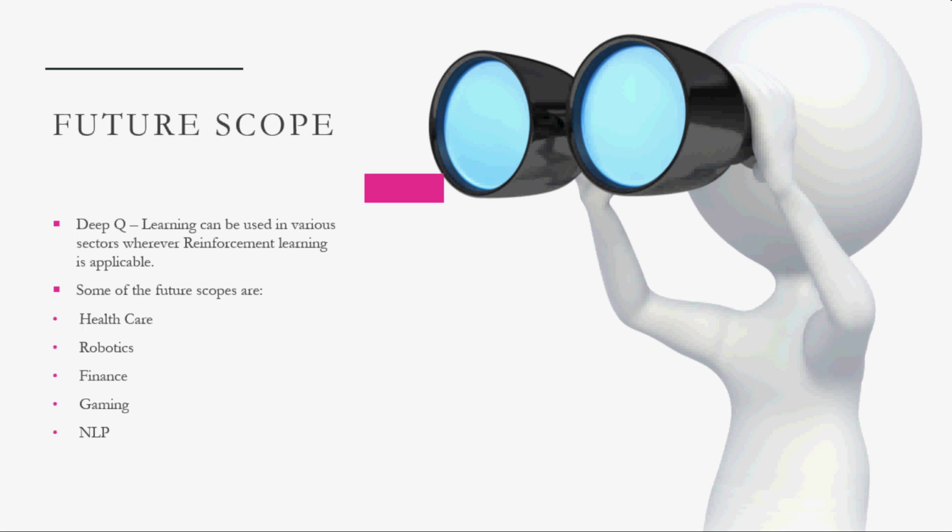Then it can be used to automate financial processes, such as stock prediction and other things, so it can also be used in finance. Gaming, the one which we use in this project, can be used to play against humans, so that we get a natural feel of playing the game. Next one is NLP, natural language processing. We can use it in a way, for example, Google Translate.